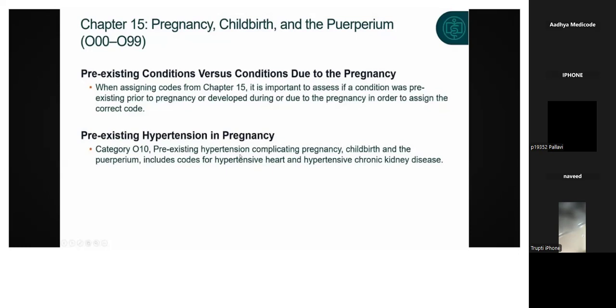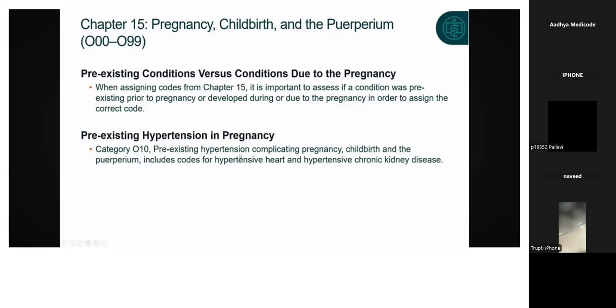So when assigning the codes from chapter 15, it is important to assess if the condition was a pre-existing condition or developed during or due to the pregnancy. The points will be different, guys. Please note it down. You will be having what? Pre-existing condition which is prior to pregnancy, or developed during the pregnancy or due to the pregnancy. In order to assign the correct code, assessing is very important.